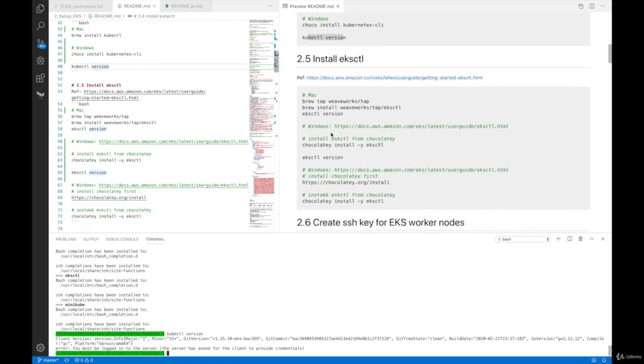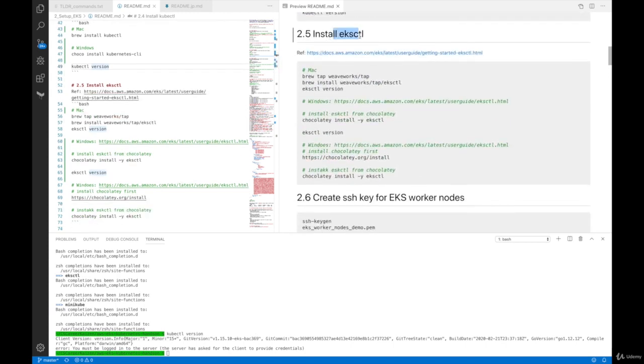Next section, install eksctl. eksctl is a command line to interact with AWS Elastic Kubernetes Service. So this is not the Kubernetes native CLI, but this is for Kubernetes on AWS, meaning EKS. So they provided an EKS specific command line tool called eksctl. For Mac, this is also easy. brew tap and brew install weaveworks/tap/eksctl.